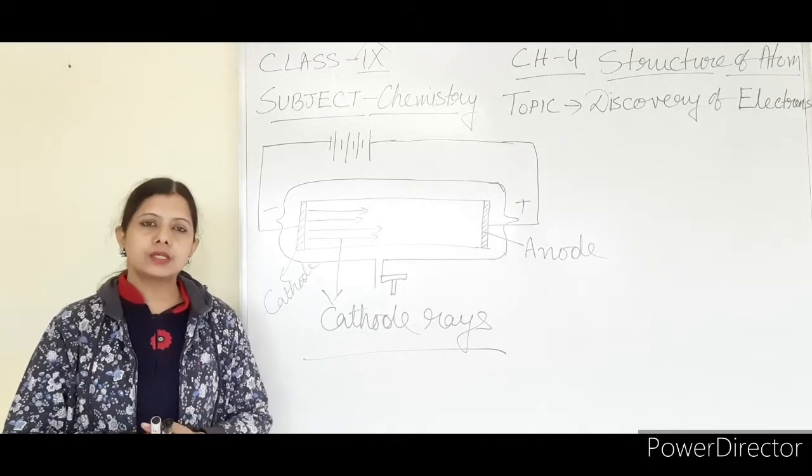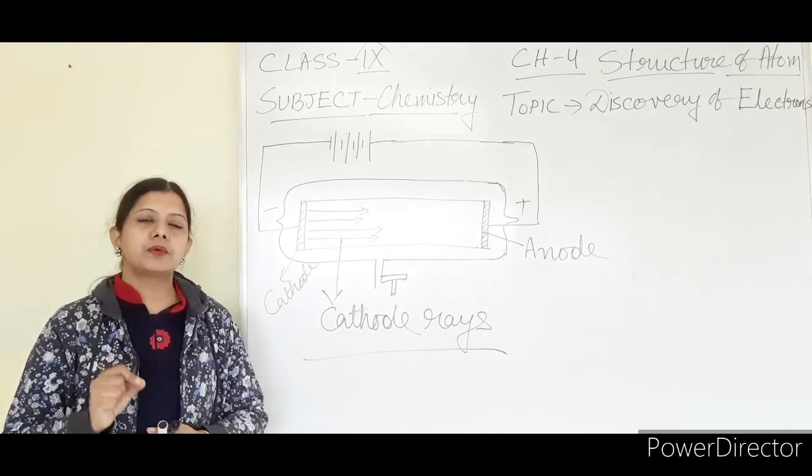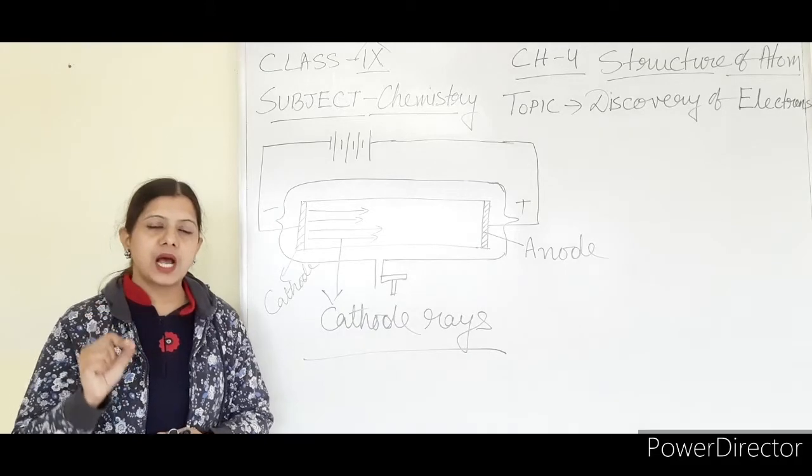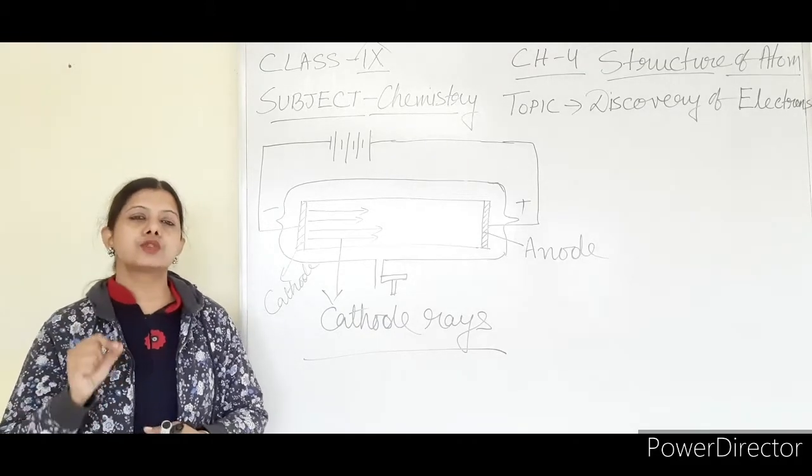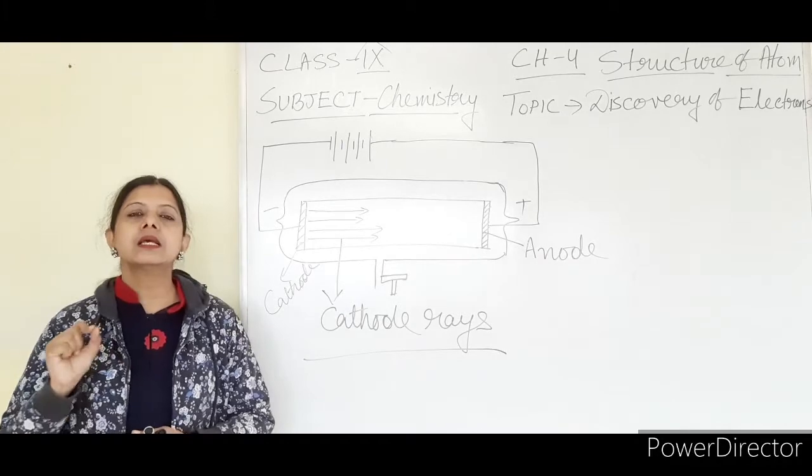J.J. Thomson said that these cathode rays are made up of very small charged minute particles. Those particles are known as electrons.